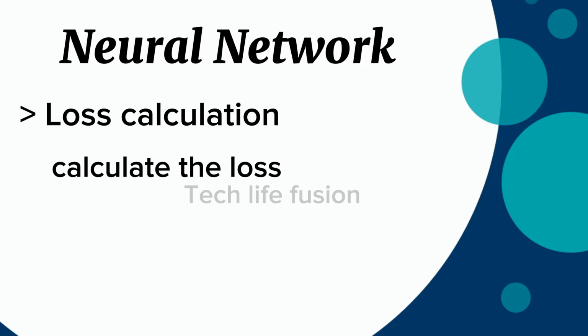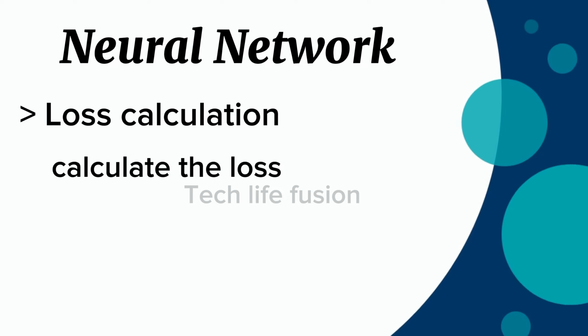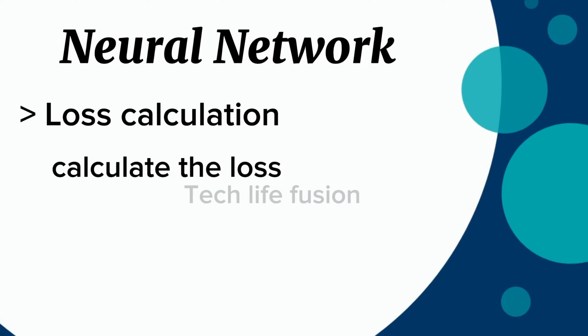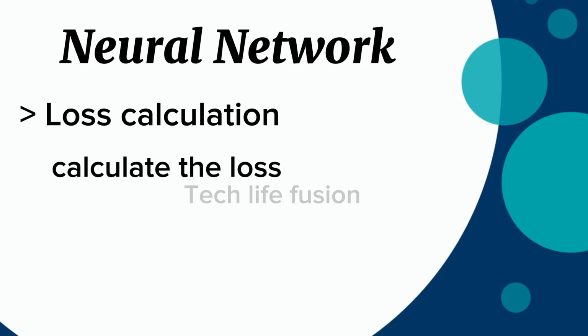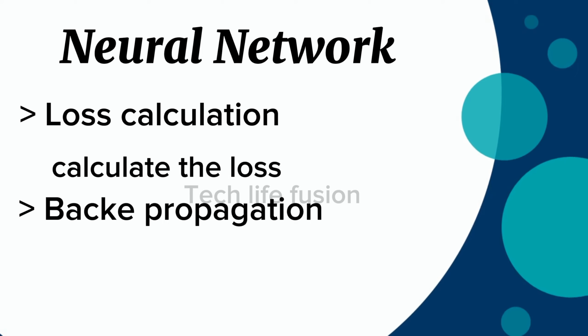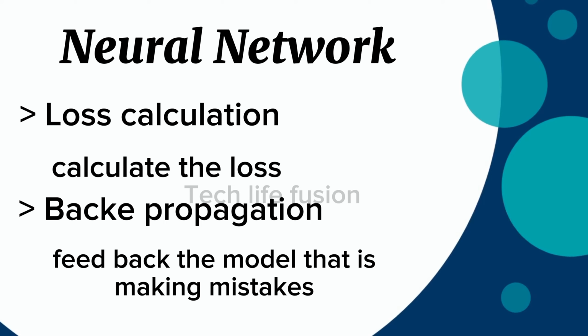Then the loss is propagated back to the input layer, or you can say the start of the model, and that step is called backpropagation. This step is necessary because we have to feed back to our model that it is making mistakes, and it has to optimize the network values which were assigned randomly earlier.